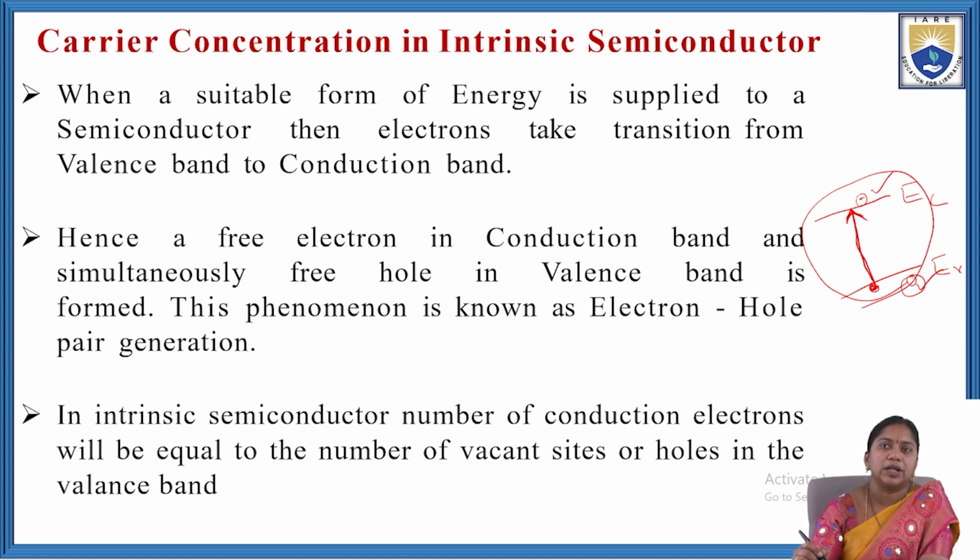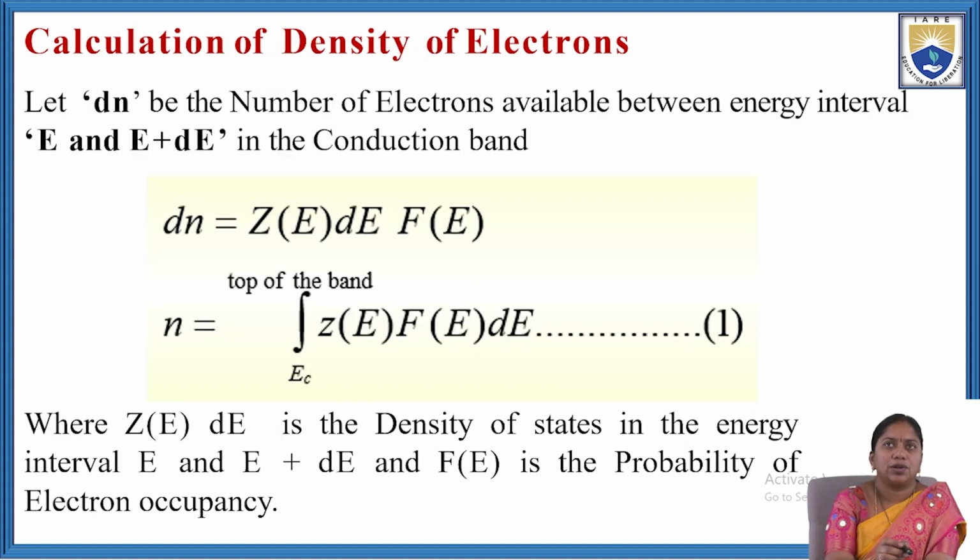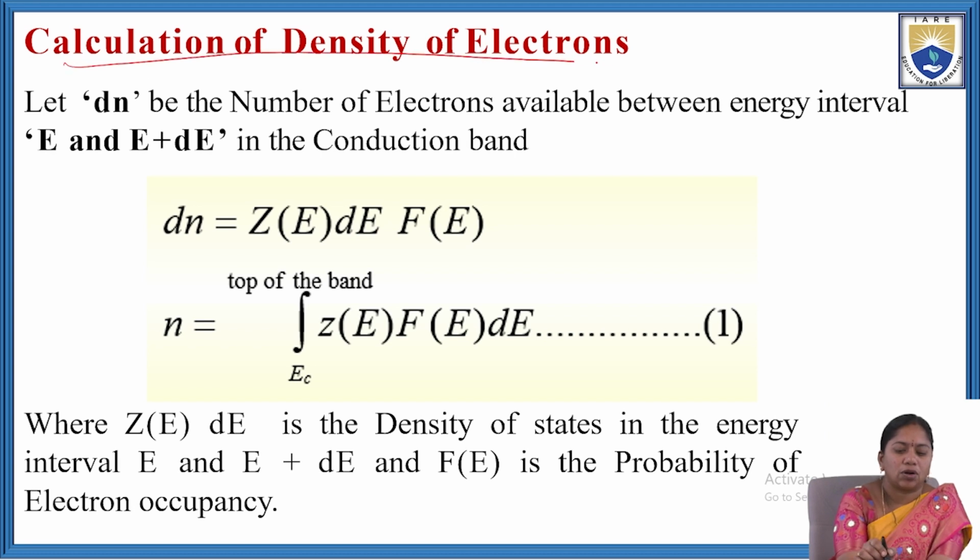In intrinsic semiconductor, the number of conduction electrons will be equal to the number of vacant sites, which are also known as holes in the valence band. So, in intrinsic semiconductor, the concentration of electrons will be equal to the number of holes. Calculation of density of electrons.